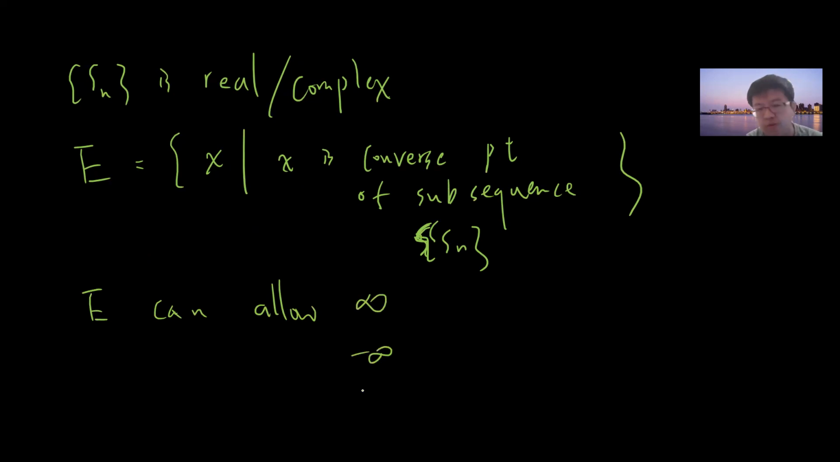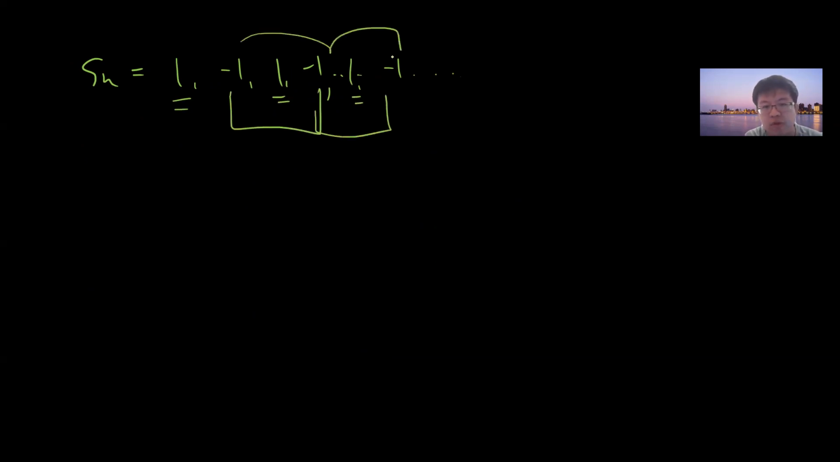infinity or minus infinity. For example, if you take your Sn to be 1, minus 1, 1, minus 1, this will not converge, because by definition it will not converge. But you can take a subsequence of it, for example the even terms, and then it becomes a convergent sequence. So E in this case will be minus 1 and plus 1.